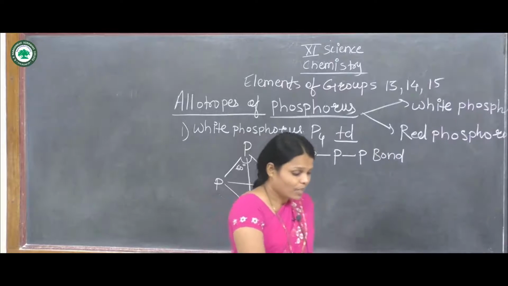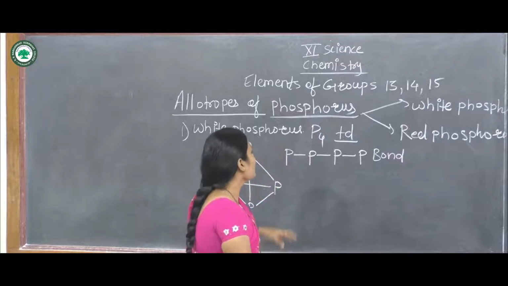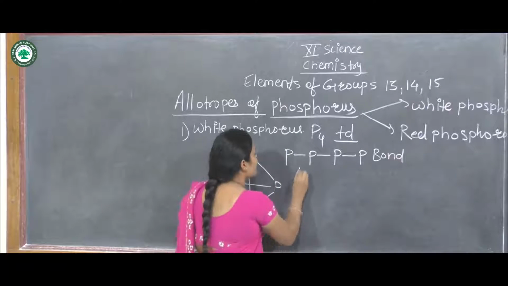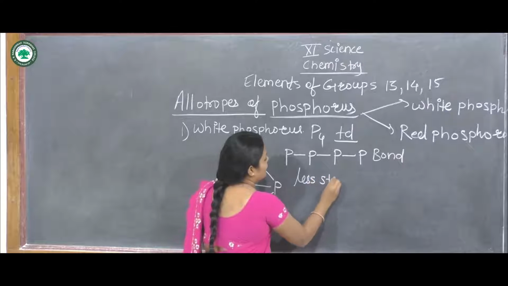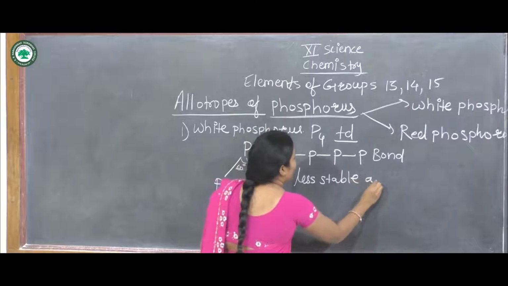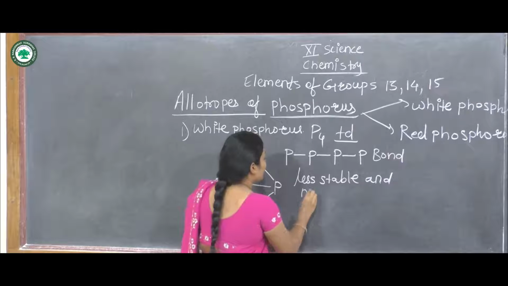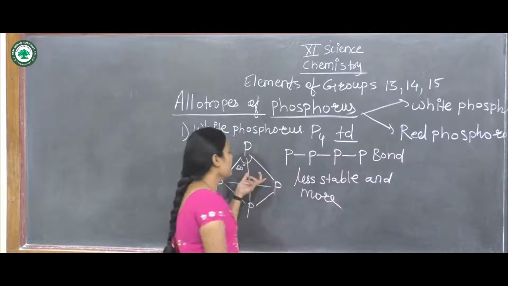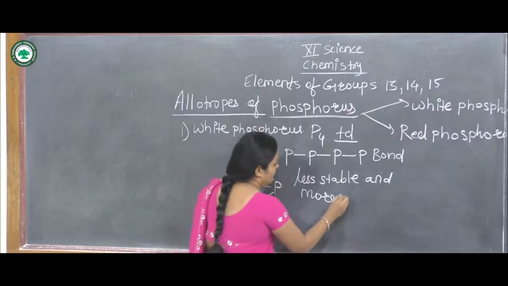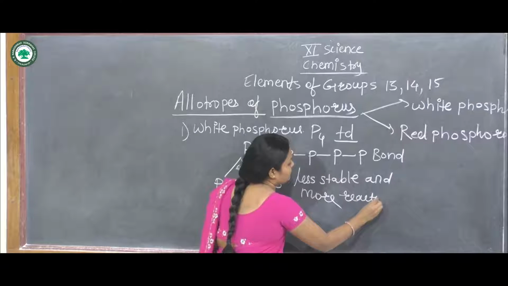And in this tetrahedral structure, the phosphorus is less stable and more reactive because of this.